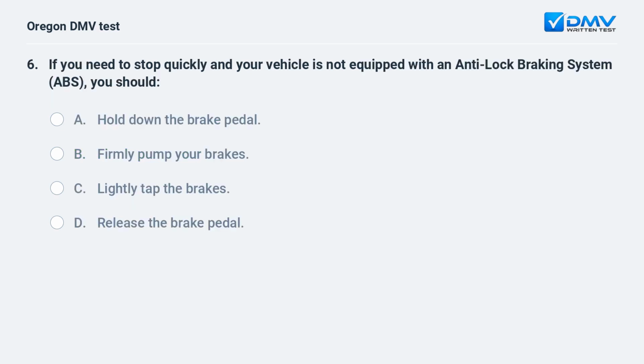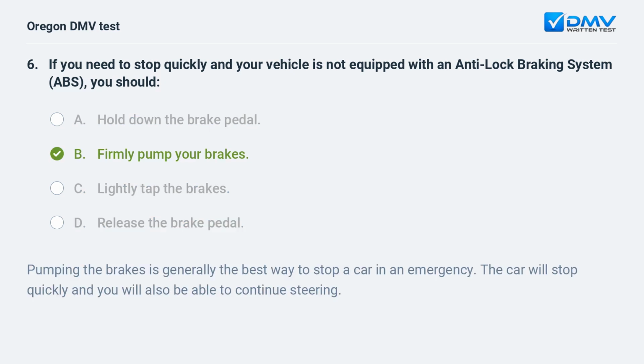If you need to stop quickly and your vehicle is not equipped with an anti-lock braking system (ABS), you should A. Hold down the brake pedal. B. Firmly pump your brakes. C. Lightly tap the brakes. D. Release the brake pedal.